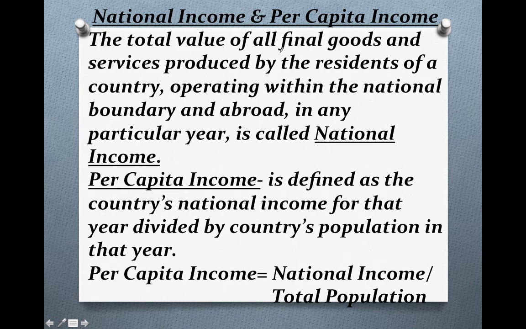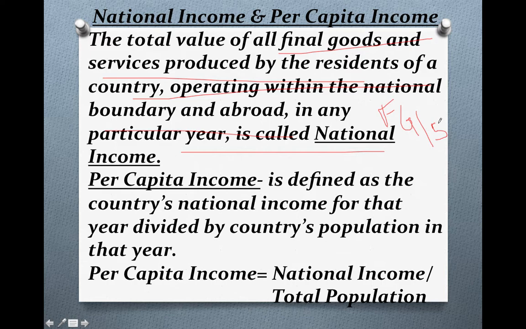The total value of all final goods and services produced by the residents of a country operating within the national boundary and abroad in any particular year is known as national income. So, national income means the total amount of all final goods and services which are produced in a country, whether within domestic national borders or abroad also, in any particular year.